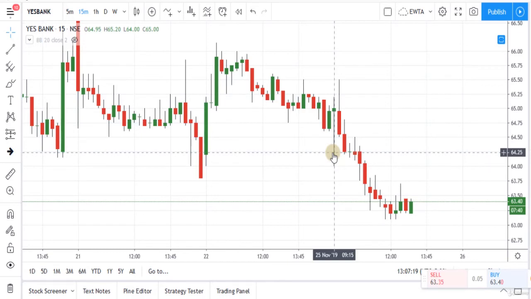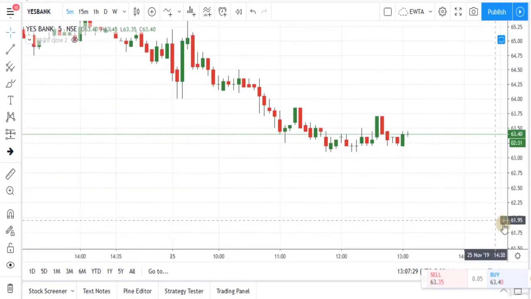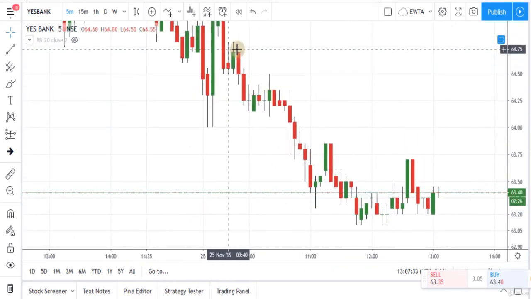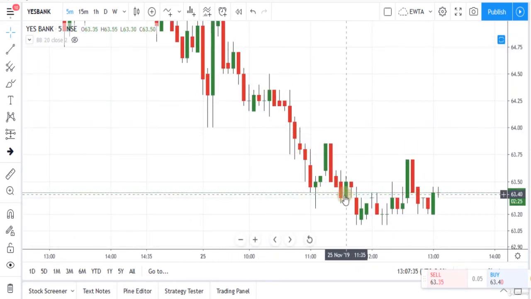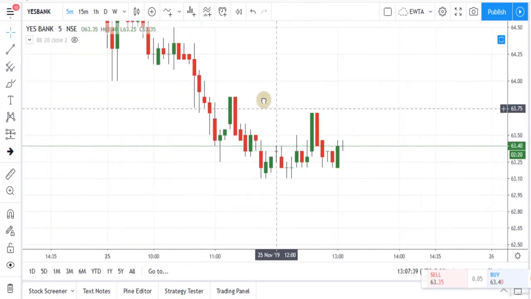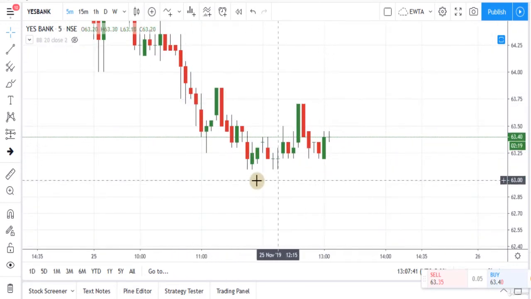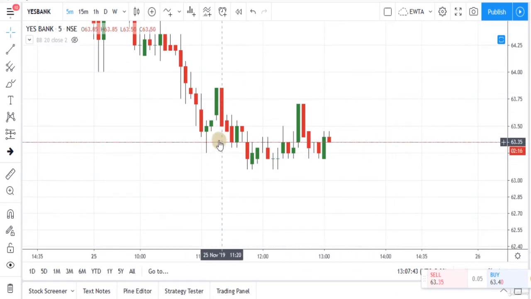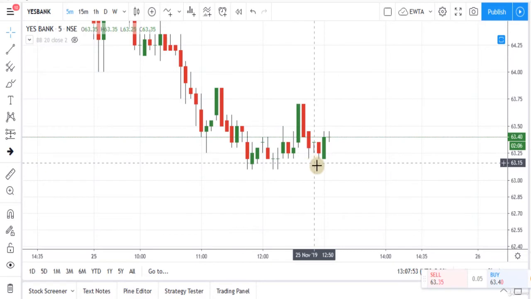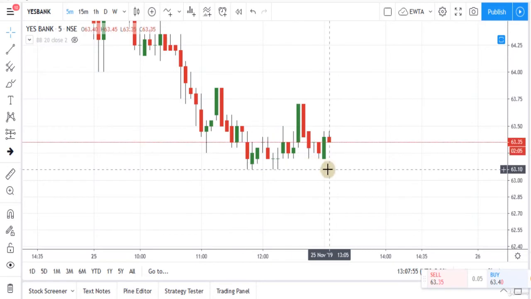But if your trading perspective is for scalping, then your chart should be the 5-minute chart. You should watch the current trend on the 5-minute chart. For example, this was the downtrend on the 5-minute chart, so during this period you should make only short positions, and now you can see the trend is sideways, so you shouldn't make any position right now, and you should wait for the confirmed signal to know about the current trend on the 5-minute chart.